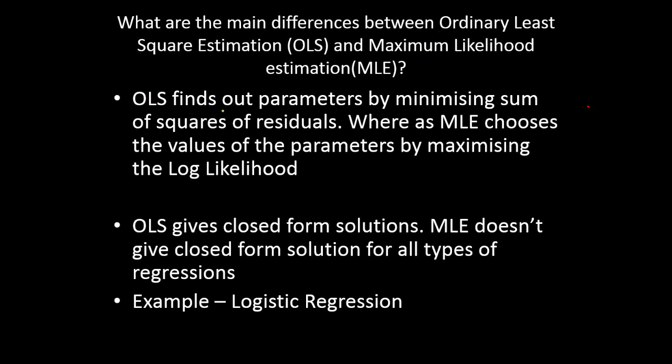The OLS tries to find the parameters by minimizing the sum of the squared residuals, right? We define residuals like this. Say your dependent variable is y, and your estimated value of the dependent variable is y hat. When you subtract, you get the residual for each observation. You square it, just to ensure that it's a positive number, and take a summation over all the observations, and you get the sum of the squares of the residuals.